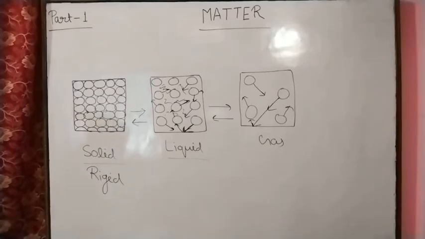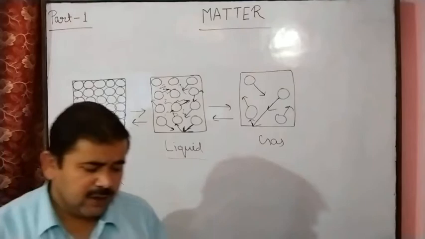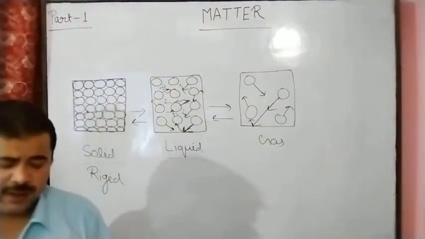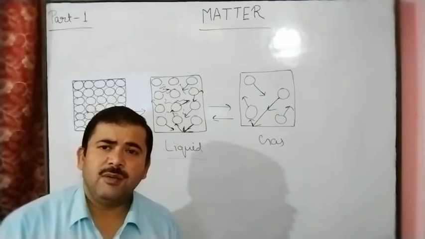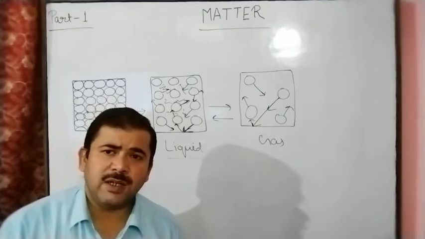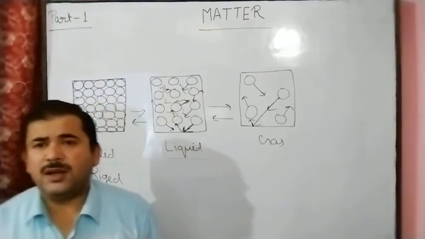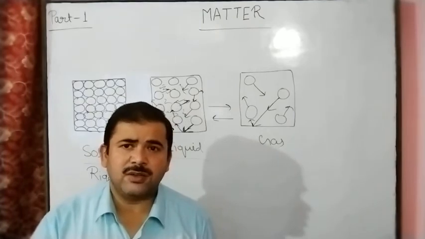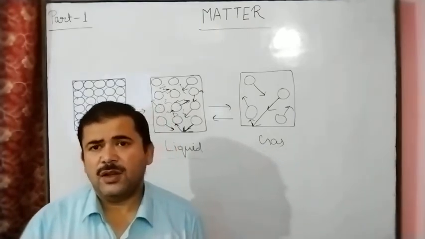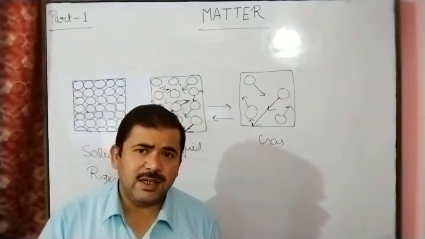And according to your book, the kinetic molecular theory of matter. First point, composition of matter. We know that matter is made of the smallest particle, the atom. This is the building block of matter. An atom may or may not exist independently.